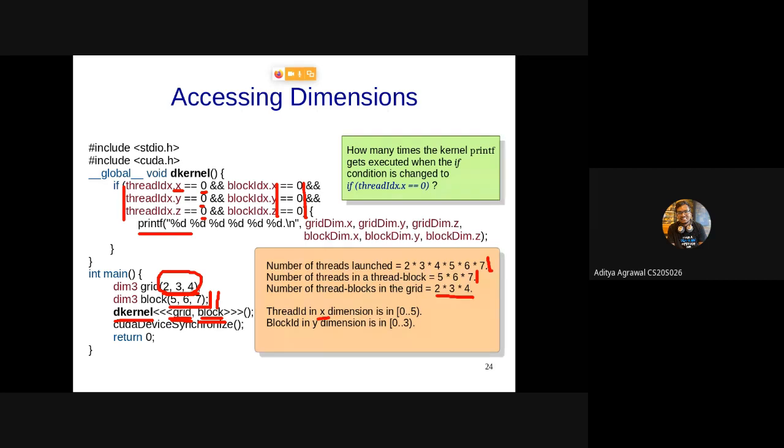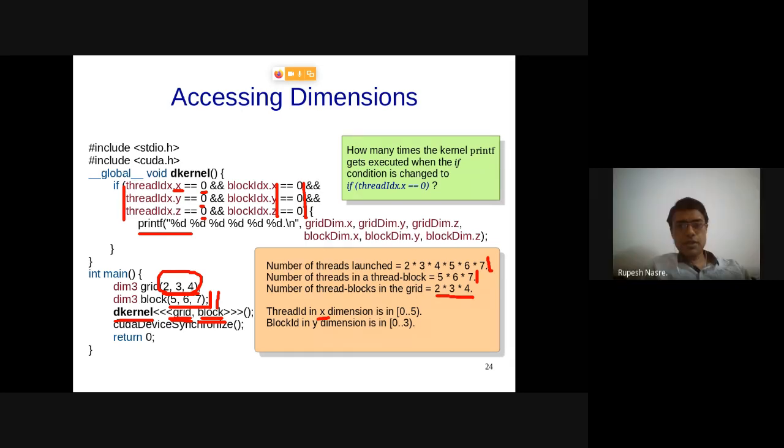Sorry, sir, can you repeat the question, please? The question is that instead of this large condition having 6 conditionals, I'm going to have only one conditional which says threadIdx.x equals 0. No other conditions on .y, .z or block ID. How many times will the kernel printf get executed?